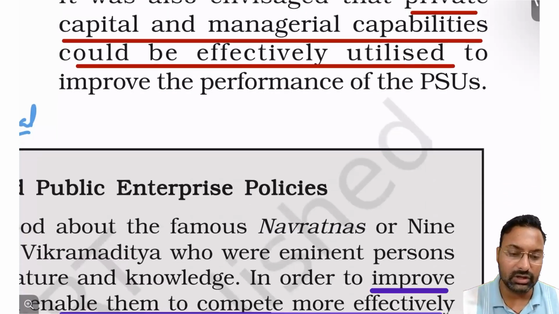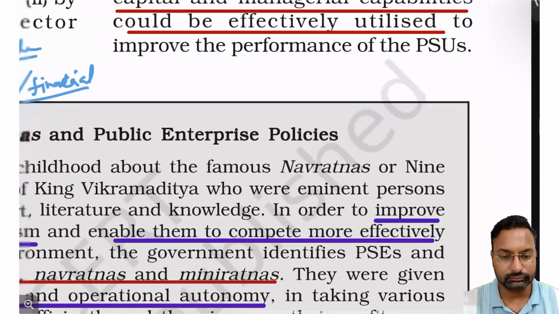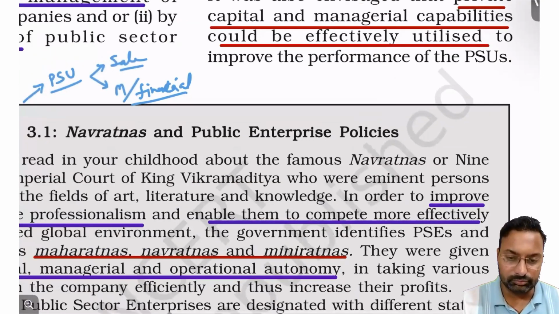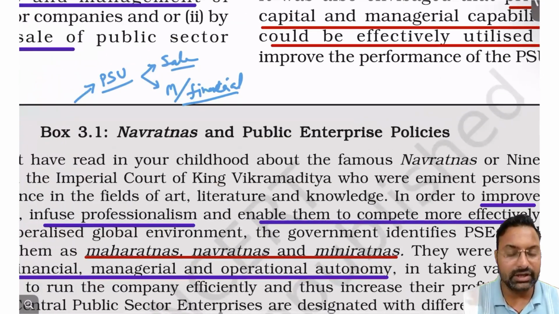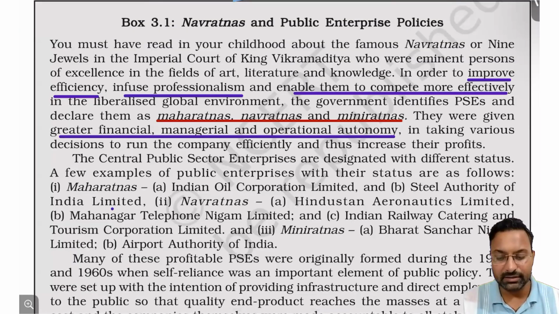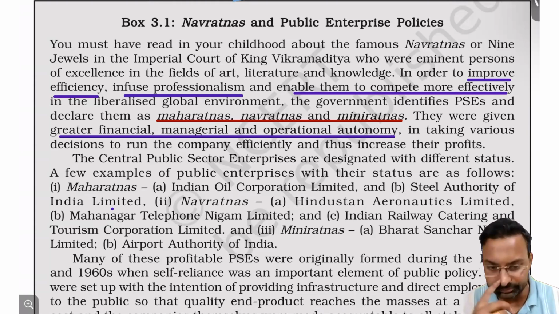So in order to increase the managing power of the PSUs, what the government did is that it started to give those PSUs a category. What categories were determined by the government? Those PSUs were divided into three categories: Maharatna, Navratna, and Maniratna.